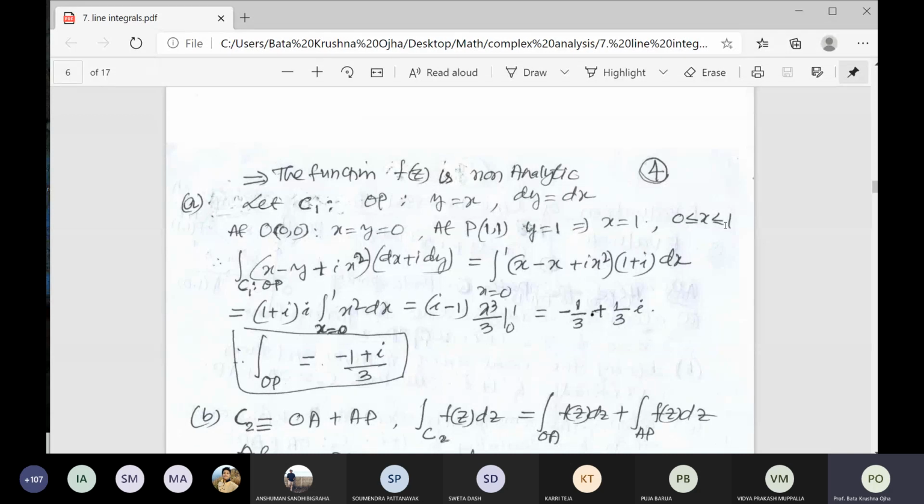I don't understand this limit. x varies from 0 to 1. Hello. Yes, sir.